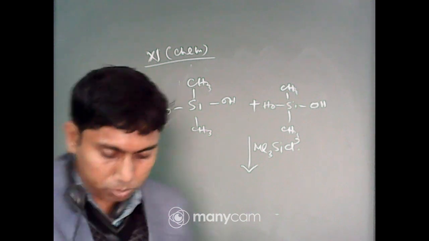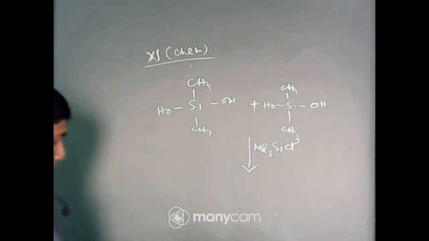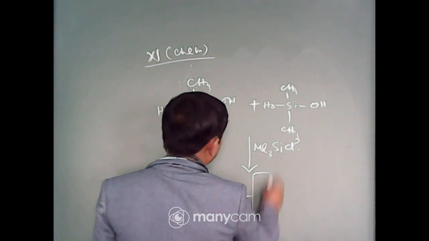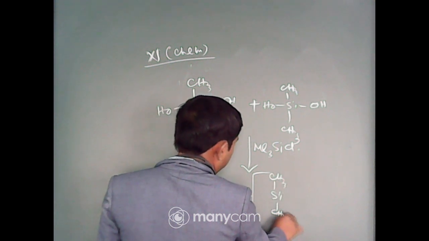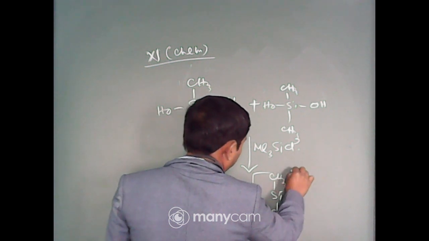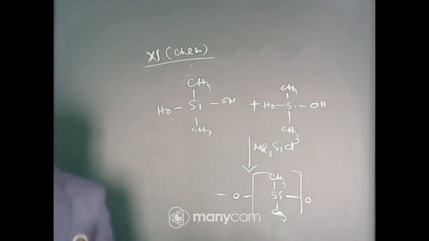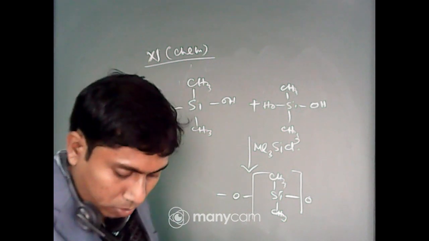Then it forms this, the silicon, this is the 1 unit of silicon. So, here trimethylsilyl chloride will work as the chain stopper.